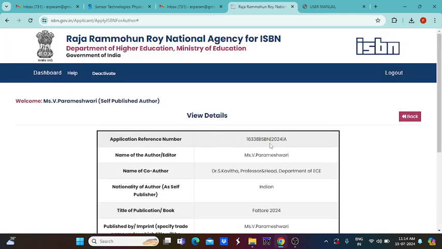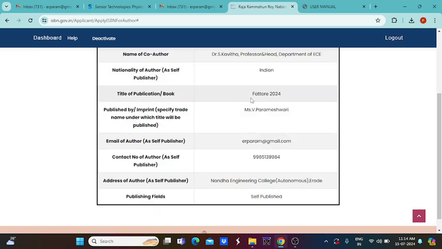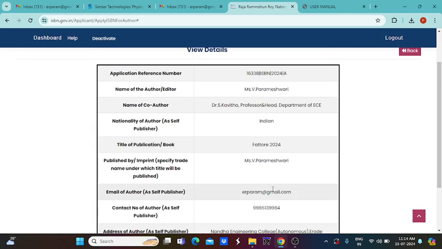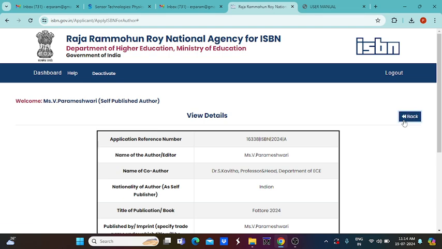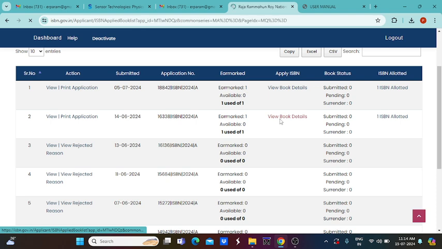This is the application reference number, and I mentioned the editor or author of the particular book and co-author. After that, our nationality and title of the book or publication. Here we have to mention only our name. We should not mention any other college name or any other address, and our mail ID, entire details are already available while we registered in the particular registration process. So after that, the number is allotted. Now you can view. So view book details.